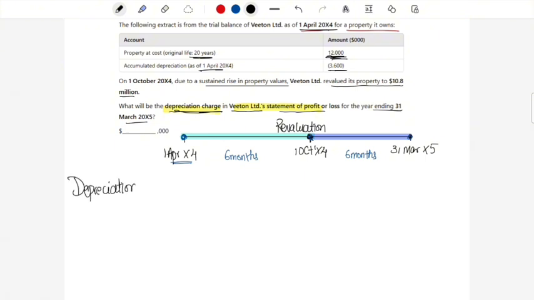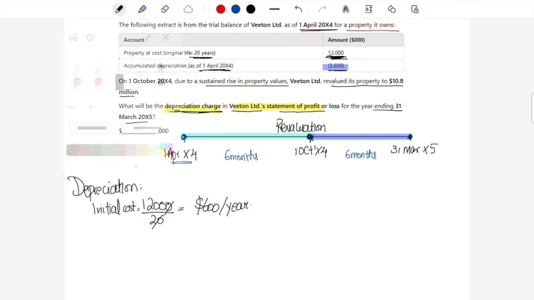So in order to calculate the depreciation, you will work as follows. I will take the total initial cost, which is 12 million, and divide this by the total useful life of 20 years, and I come to know that the depreciation charge per year is going to be $600. Now notice how as of 1st of April we have an accumulated depreciation charge of 3,600, right? And this is a very important piece of information.